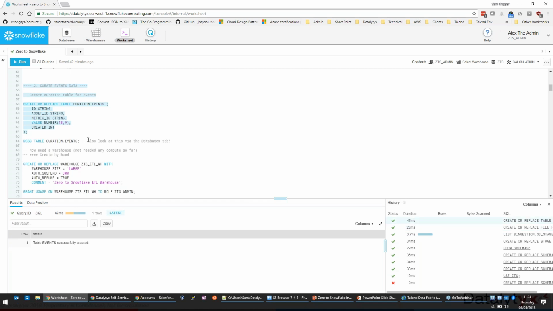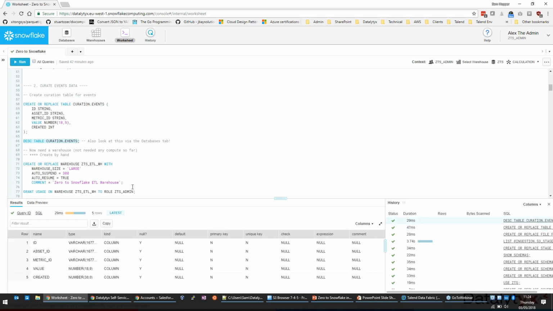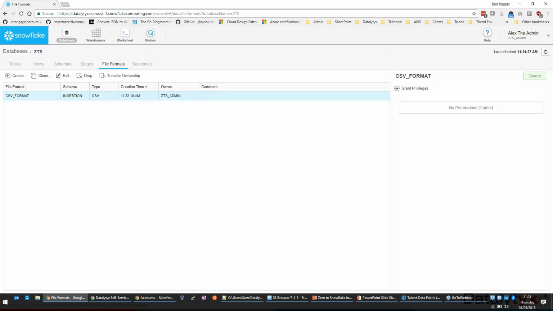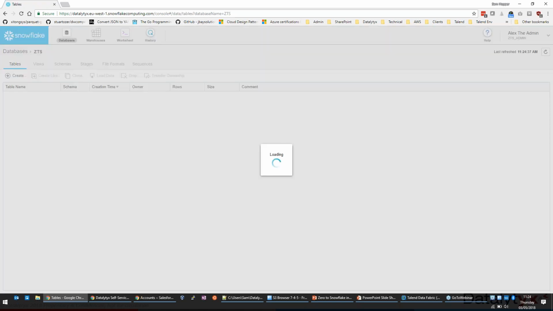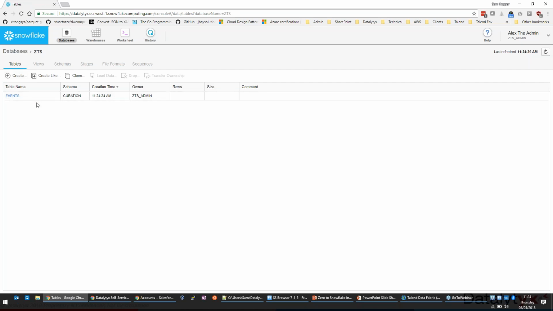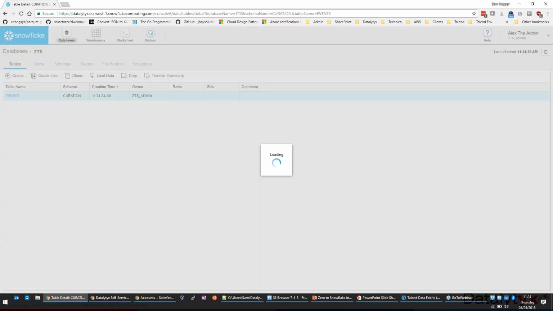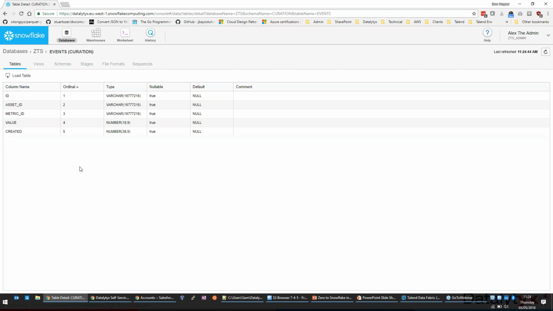Let's create that table, and we can do a describe on that, just to have a quick look at what we've set up. And again, if I switch back out to the databases view and go to the tables view on there, we see we've got our table now, and we've got our fields, but no data in it yet. We've just created the table.